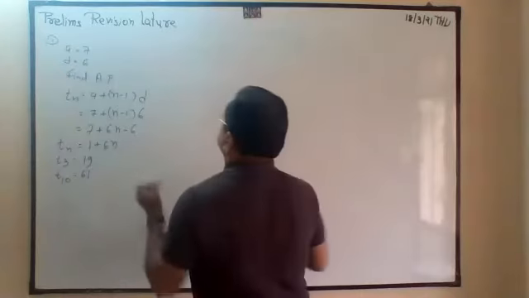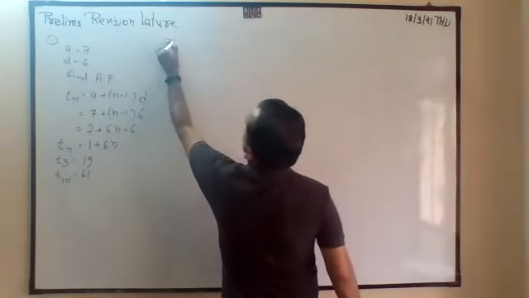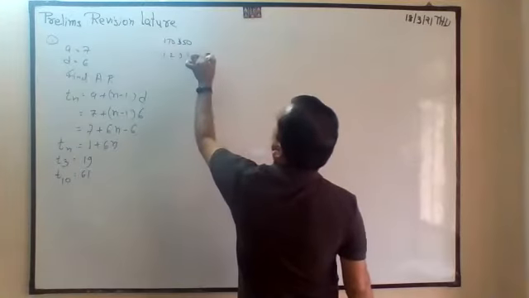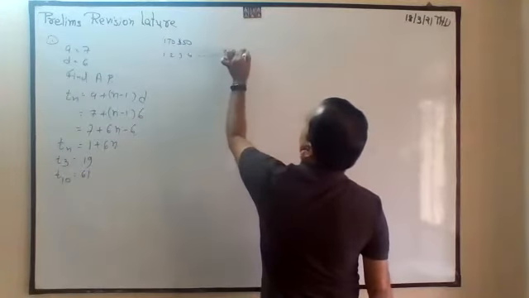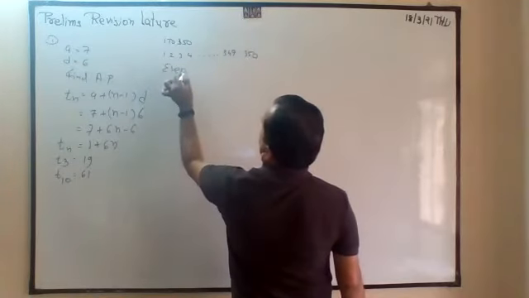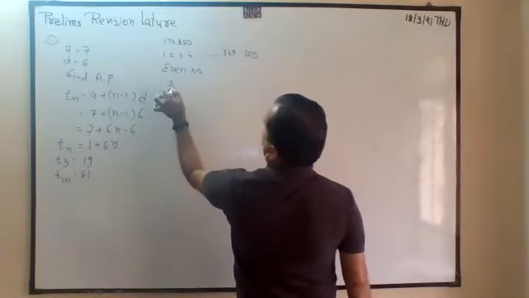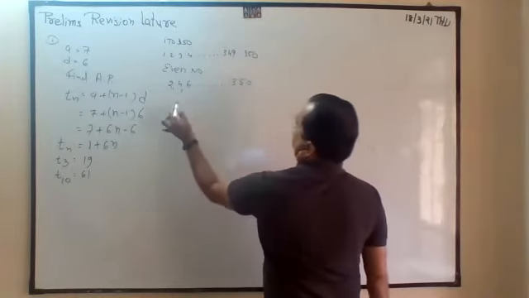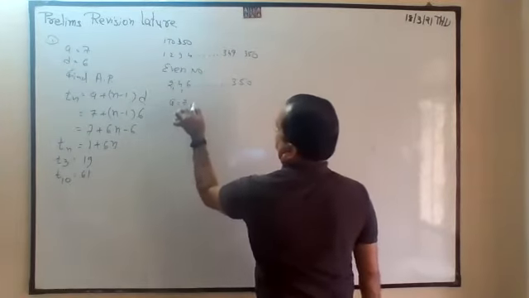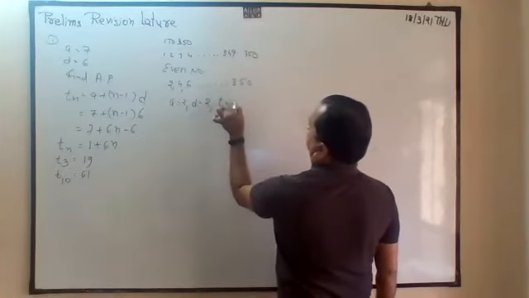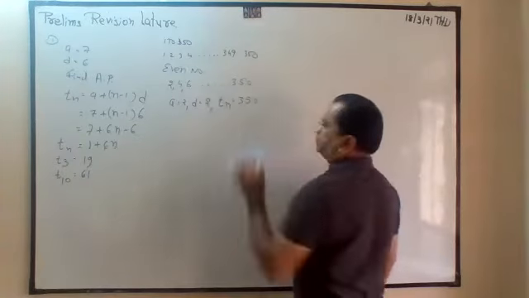Even numbers from 1 to 350: 1, 2, 3, 4, ... 349, 350. But we want even numbers: 2, 4, 6, ... 350. So here a is 2, the difference is also 2, and the last number is 350.